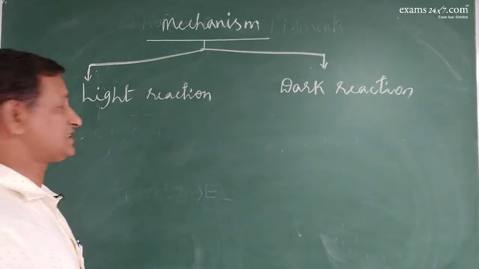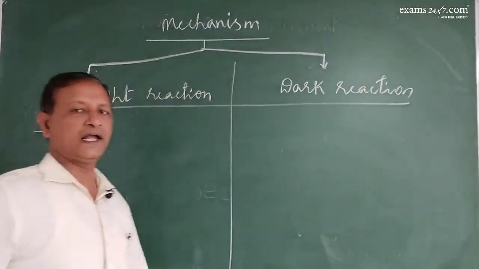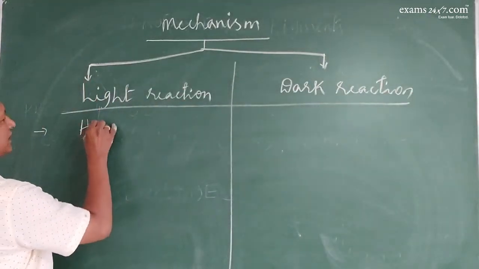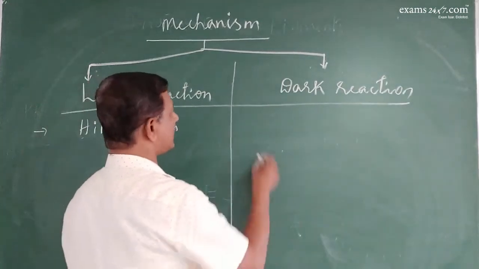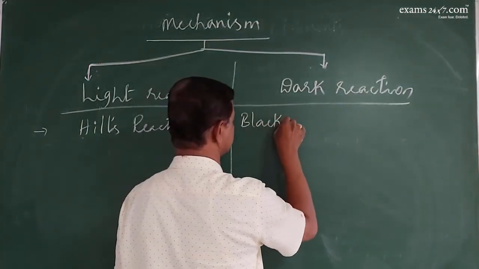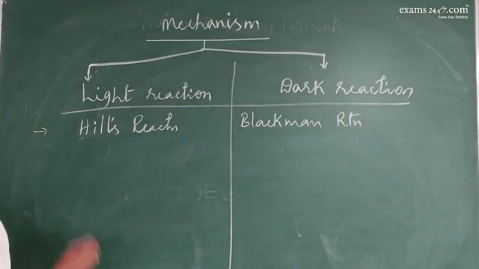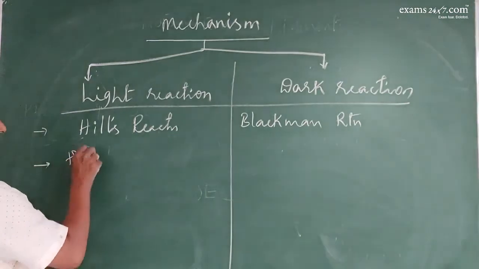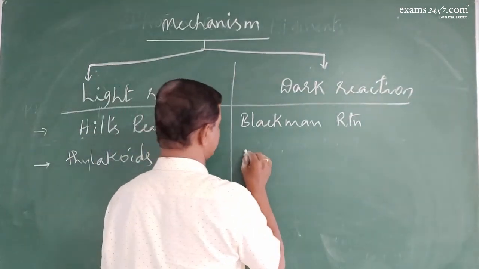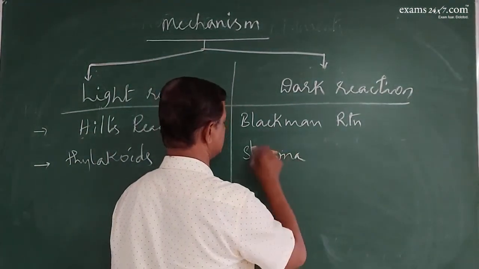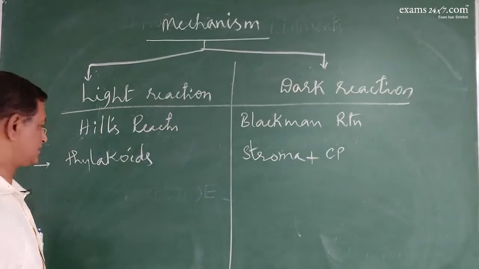Now what are the major differences between the two? Light reaction is also called Hill's reaction. Dark reaction is also called Blackman's reaction. Light reaction takes place in the thylakoids. Dark reaction takes place in the stroma and the cytoplasm.